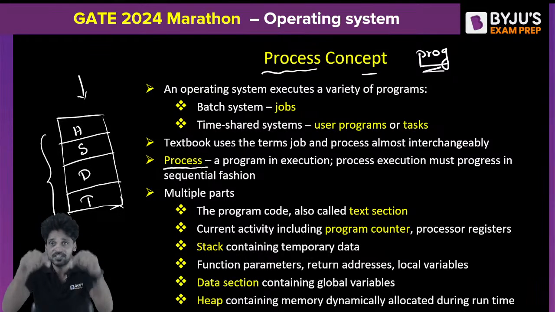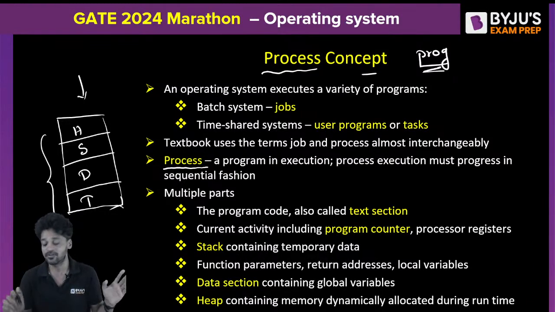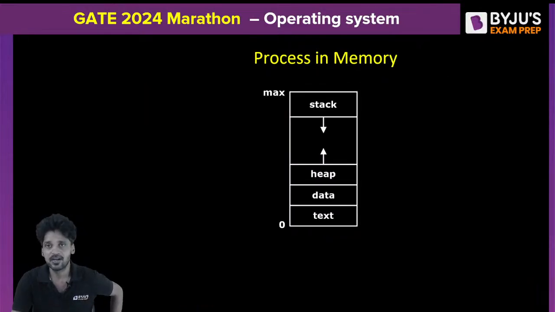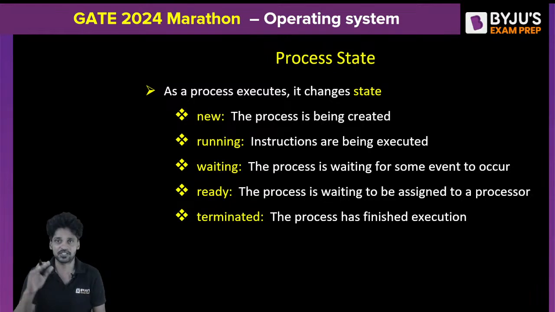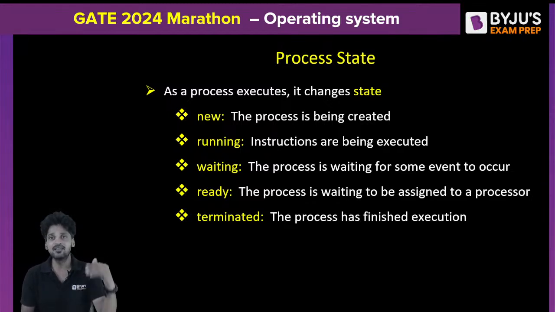Process means the program which is in the main memory and is ready for execution, which is called a process. This is how a process looks in the memory: text section, data section, heap section, and a stack section. Now, when you talk about a process, that process can be in any of these states. A process is expected to be in one of these states. Understand the life cycle of a process. From the moment a process is created till the moment it is terminated, the process will go through several phases. All these phases come under the umbrella of the life cycle of a process.